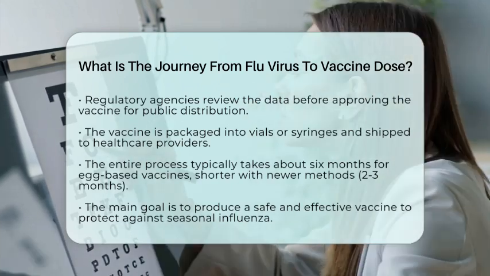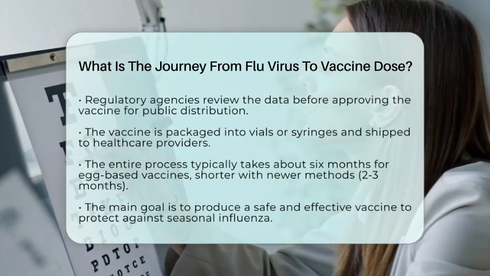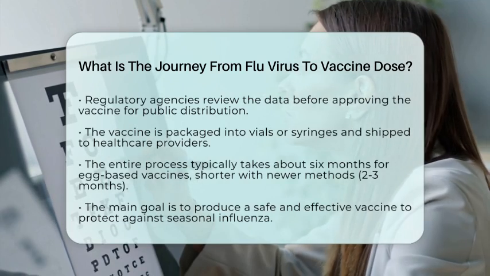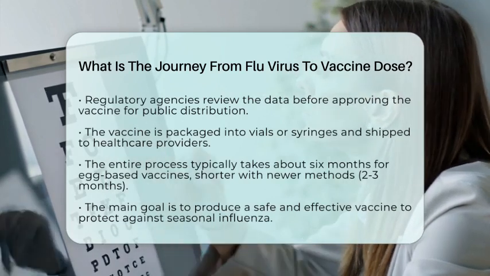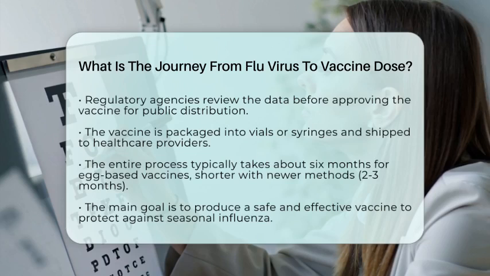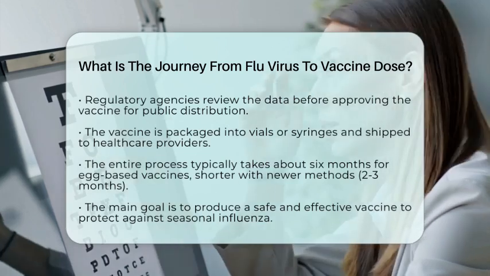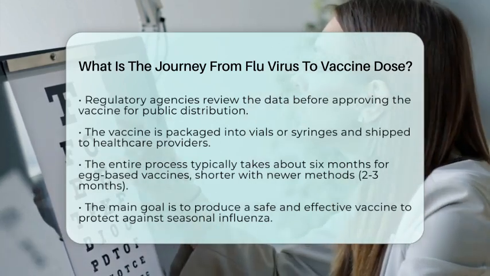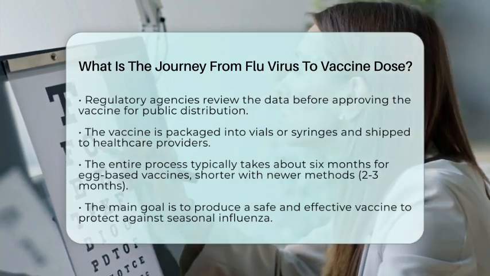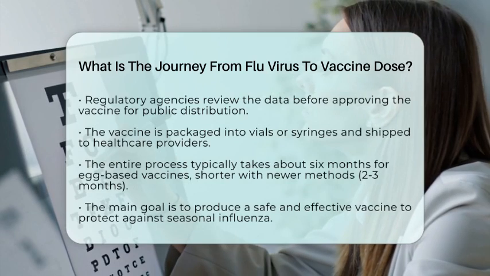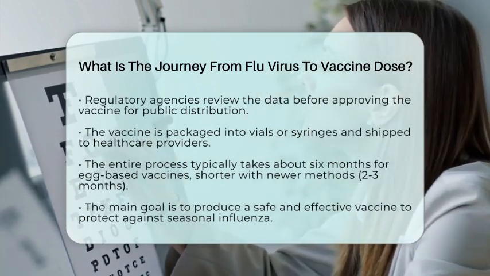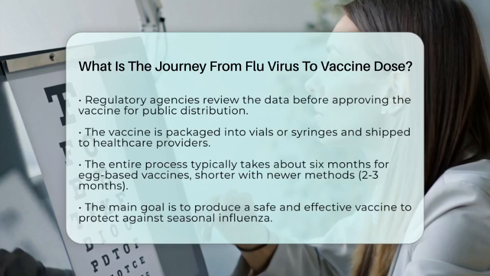The entire process from selecting strains to having the vaccine ready for injection typically takes about 6 months when using egg-based methods. When using newer techniques like recombinant or cell-based production, it can be shortened to around 2 to 3 months. The goal of each step is to ensure that the vaccine is safe, effective, and ready to protect people from the seasonal flu. Always remember, for personalized advice or if you have specific health concerns, consult your healthcare professional.